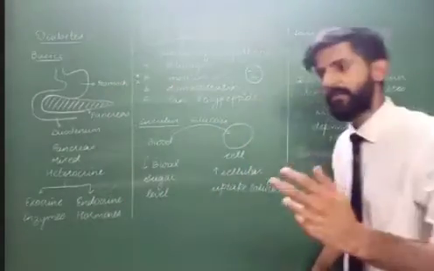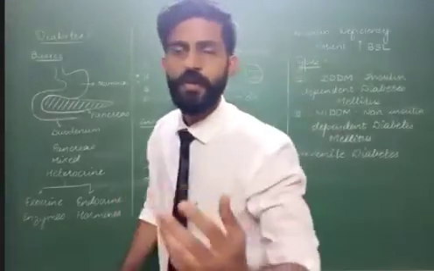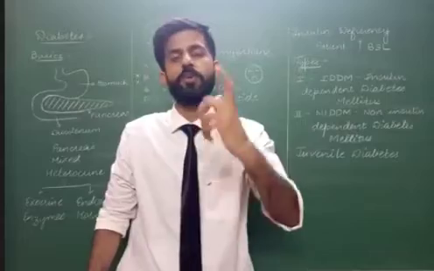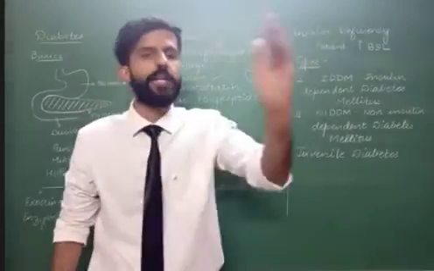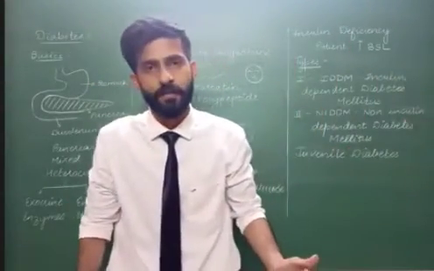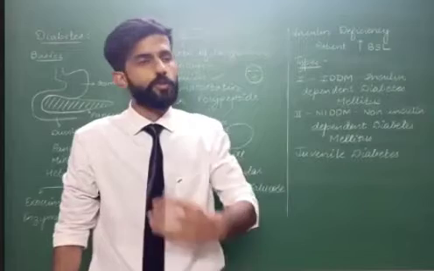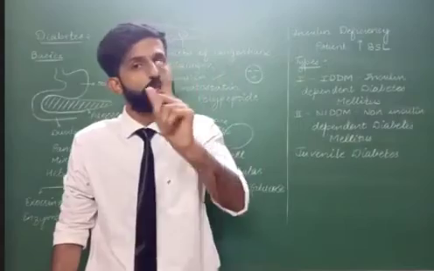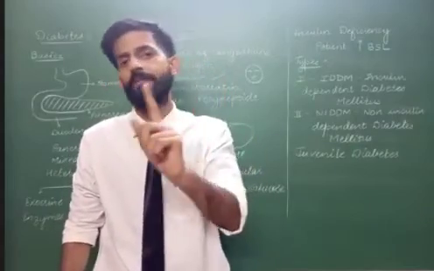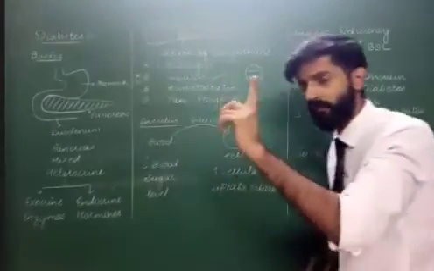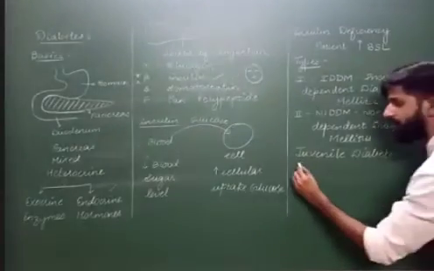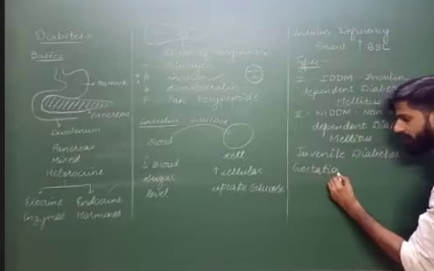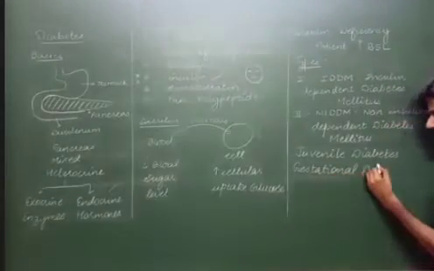Over a period of time, either the mother or someone else from the family has to learn the art of giving the insulin injection, because every now and then they cannot go to the doctor. So some family member has to learn how to give insulin shots so that the child's sugar level remains under control. That's juvenile diabetes. However, diabetes comes up during pregnancy as well. That is called gestational diabetes.